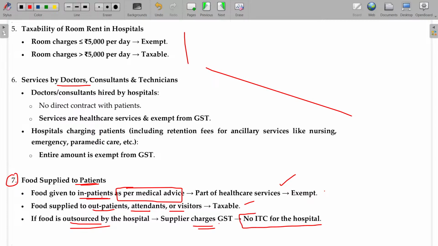And also no ITC for the hospital. ITC is also not claimable in case of food, because it's blocked credit. In case of food and other things, it's blocked credit. Food given to inpatients, right? If you get admitted as a patient, food may be prescribed by the dietitian there usually. And if the food is prescribed by the dietitian, it's not taxable. Other than that, any food supplied to the visitors and attendants will be taxable.